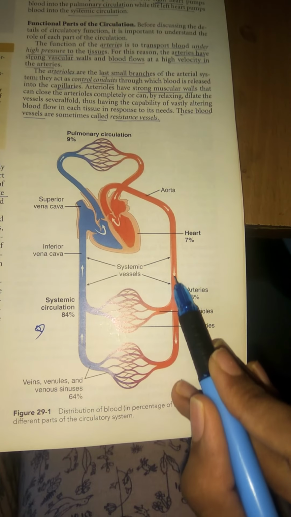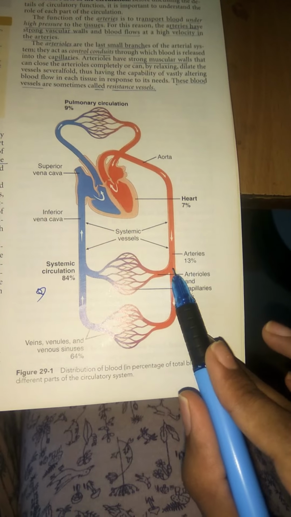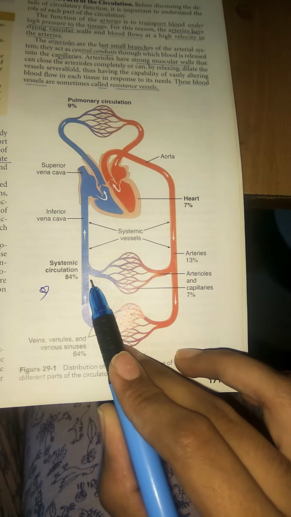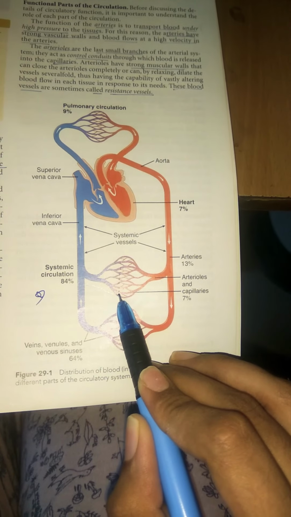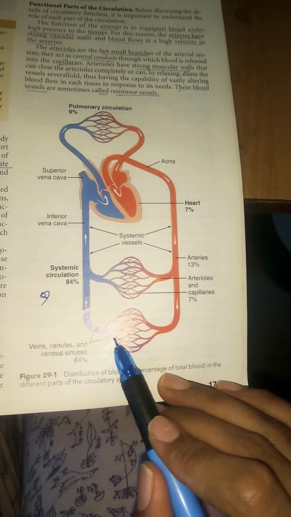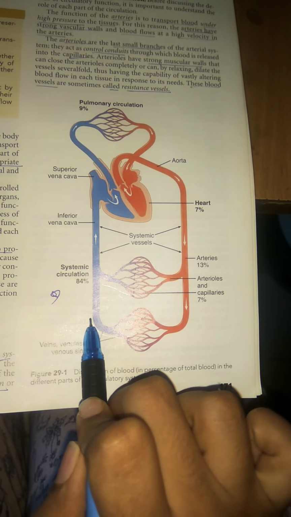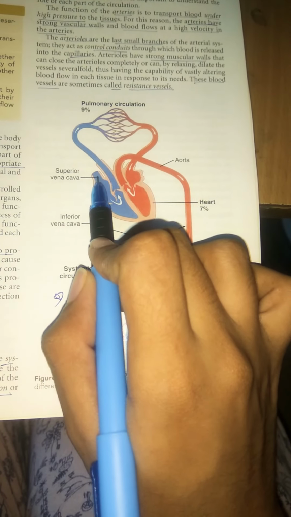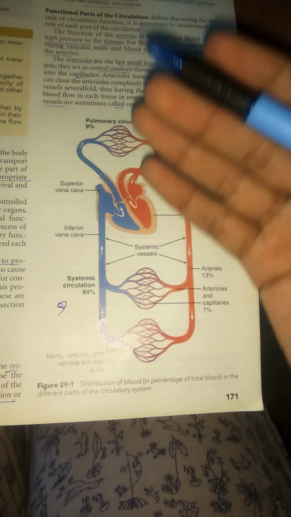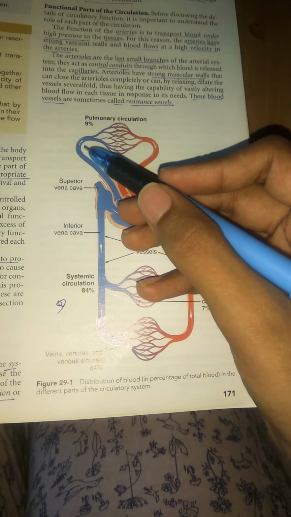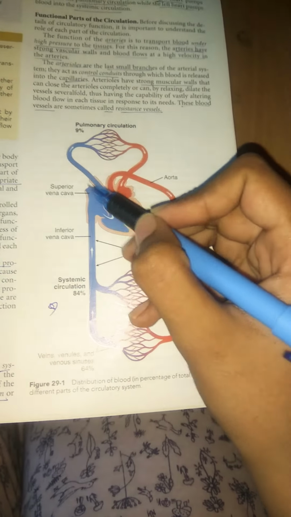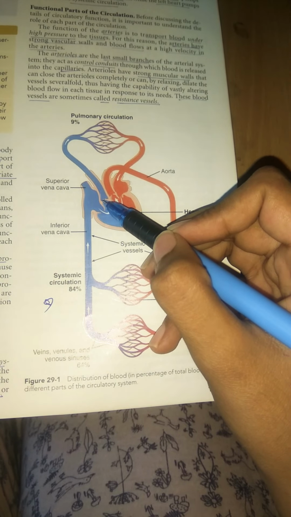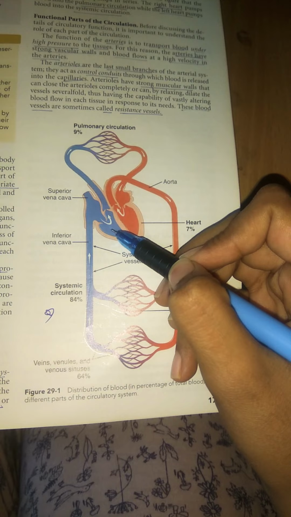From the aorta it is further divided into arteries, arterioles, and capillaries, and from the capillaries it enters venules, veins, and venous sinuses, and finally enters the inferior vena cava, coming up like this. It also enters from the superior vena cava, from our head and neck areas, where the venous blood comes from. Both of the venous bloods finally enter the right atrium. After entering the right atrium, they enter the right ventricle.